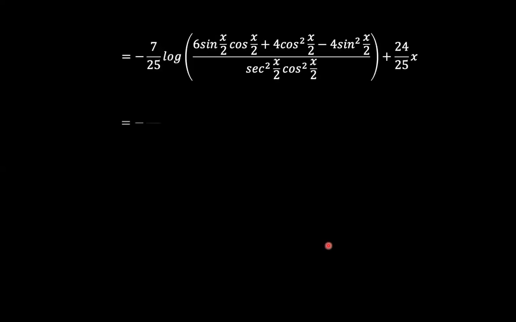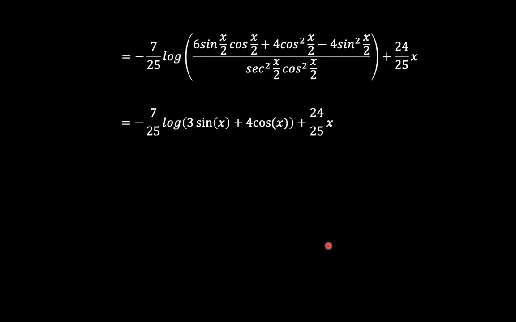And so that's what our answer is, which is minus 7 over 25, the natural logarithm of 3 sine x plus 4 cosine x, plus 24 over 25x. And that actually brings us to the end of our integral.